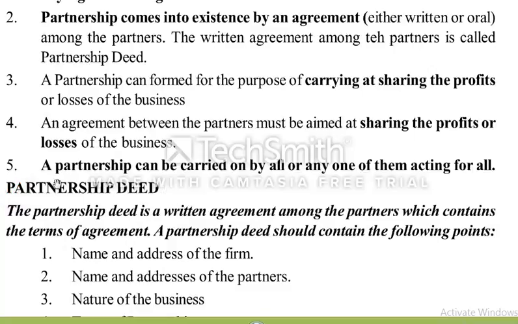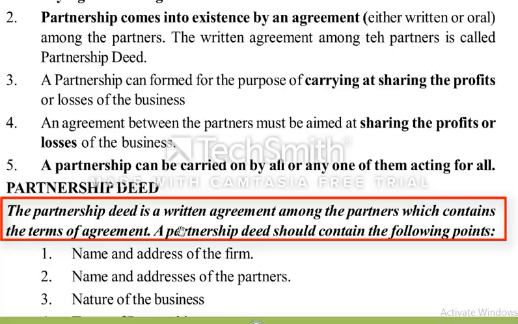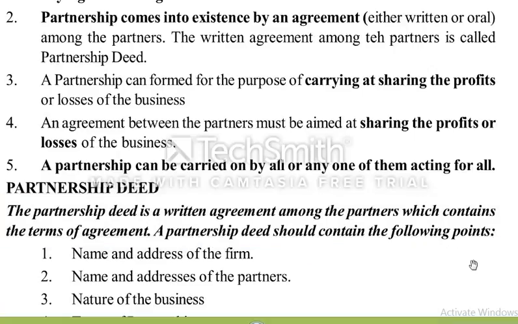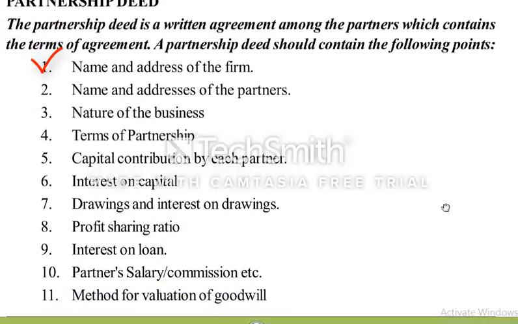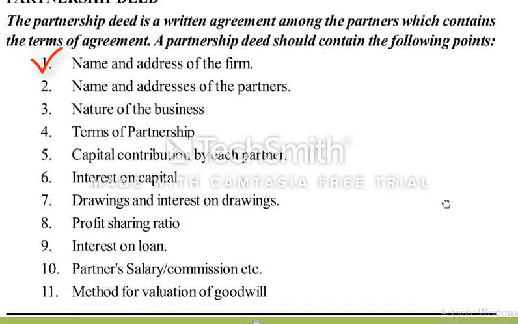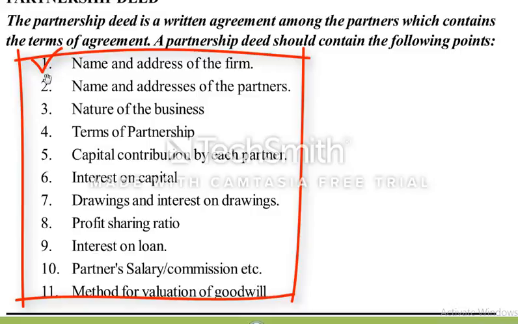The partnership deed is a written agreement among the partners which contains the terms of the agreement. A partnership deed should contain the following points. The points shown below are 13 in total, so here are 11 points: 1, 2, 3, 4, 5, 6, 7, 8, 9, 10, 11.